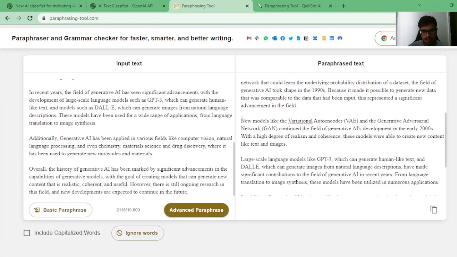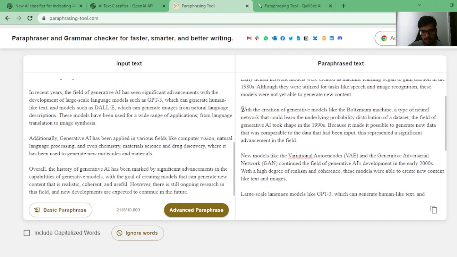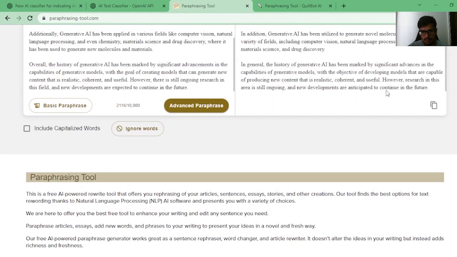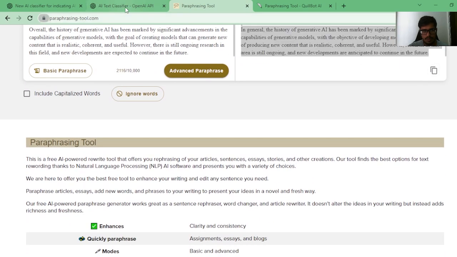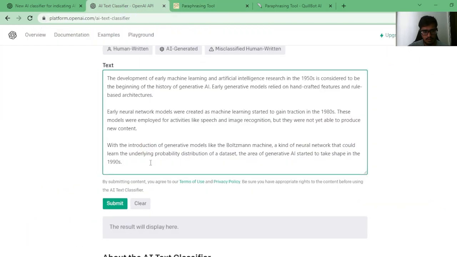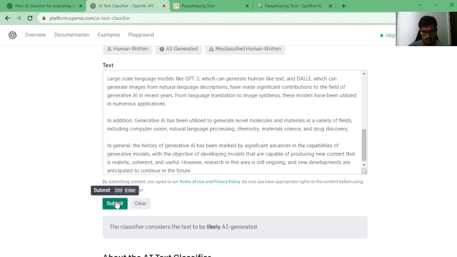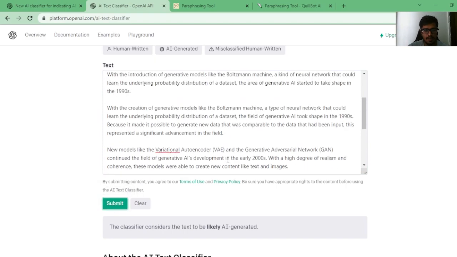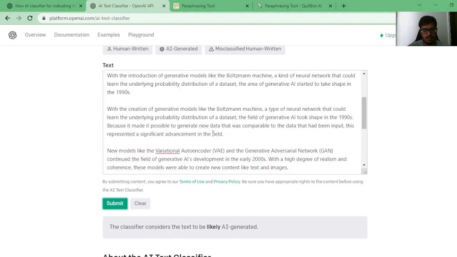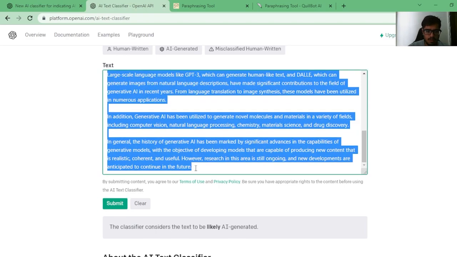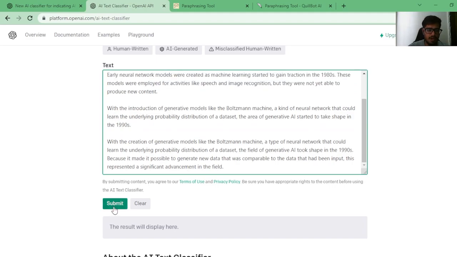Hold on, let me try the same technique again. Now it should go to possibly. Oh no, it's still likely. So you can see that it is detecting the content written by AI even when you paraphrase it.